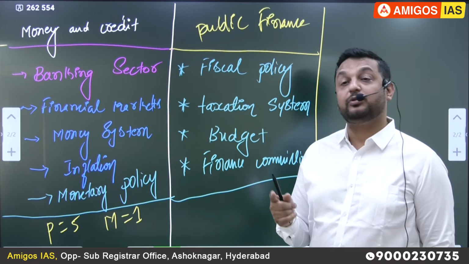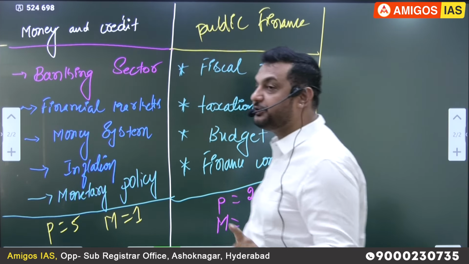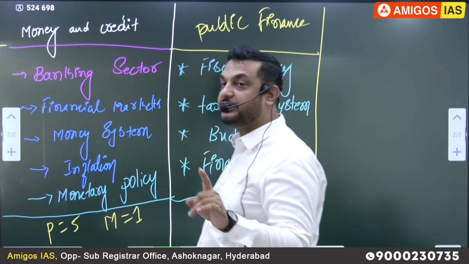This year the people who had read about public finance were happy like anything. Why? This year it was 2 questions from this topic, but on an average, every year there will be only 1 question. But this year it was 2 questions. UPSC also thought to go for asking more questions from public finance. That's why there were 2 questions from this topic.